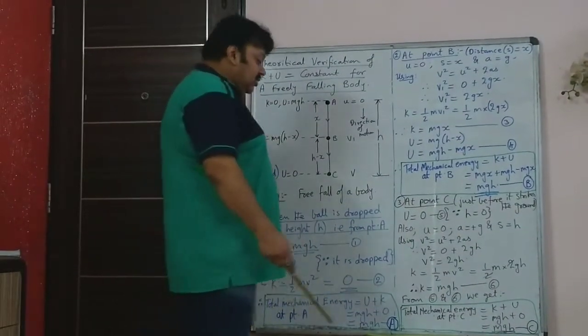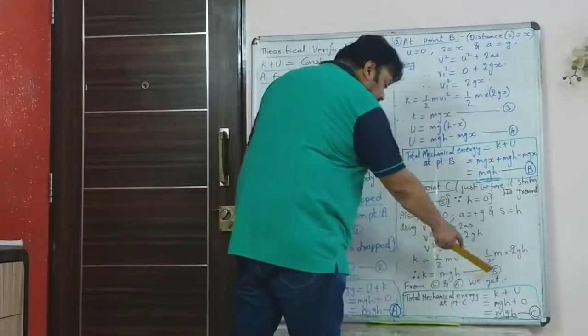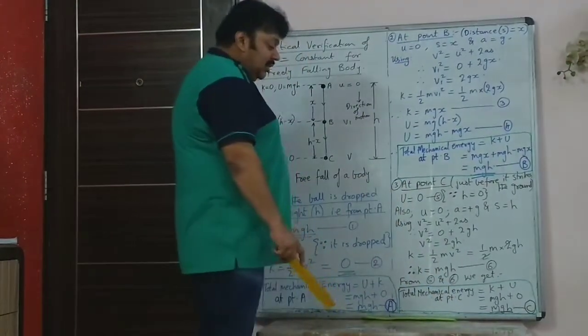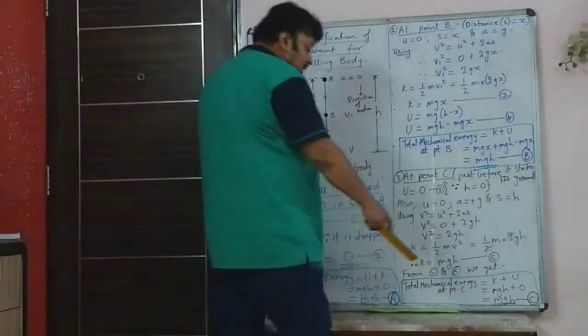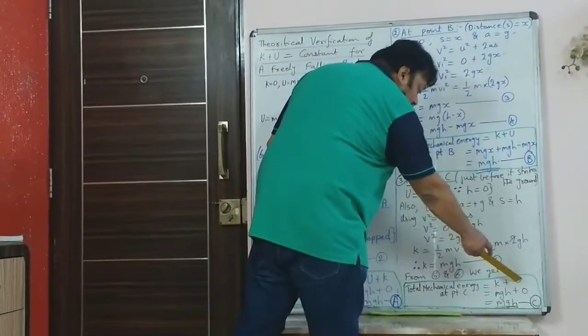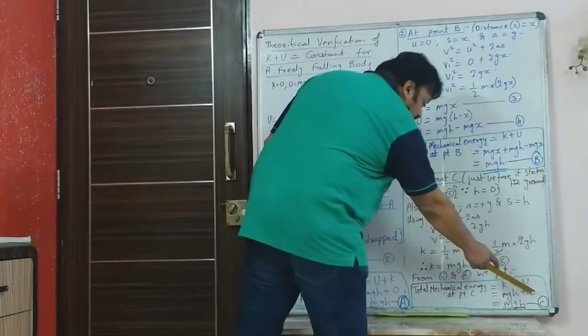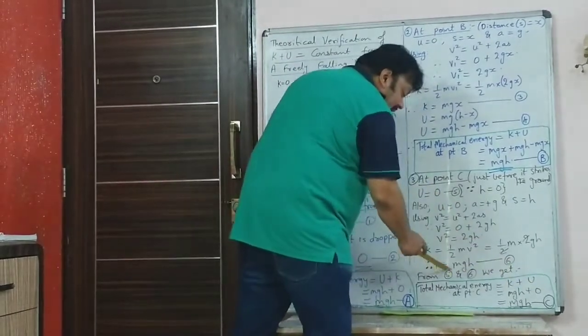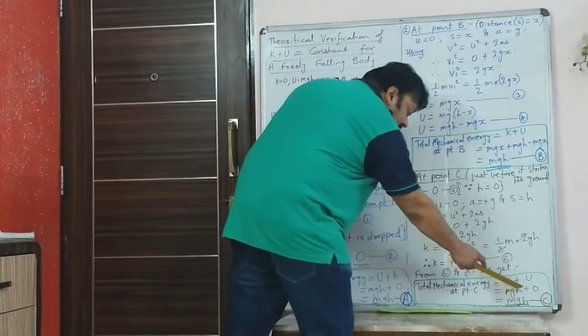From equations 5 and 6 we get the total mechanical energy at point C. It is equal to the sum of kinetic and potential energy. Potential energy we have already got in this equation, it is 0. Kinetic energy now we have got, it is mgh.